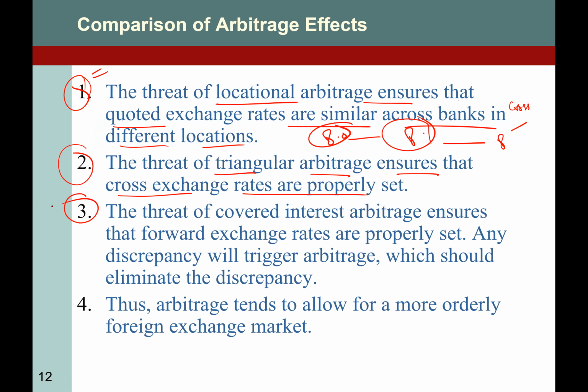The threat of covered interest arbitrage ensures that the forward exchange rates are properly set, right? So according to IFE, what we learned is that if a country has a higher interest rate, it means in country A there is high inflation as well, and its currency should go down, right?